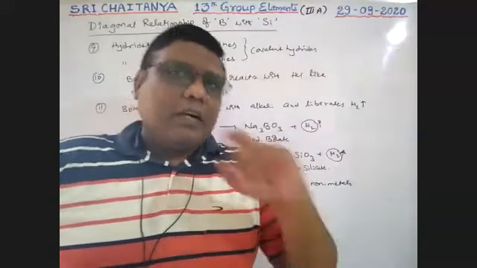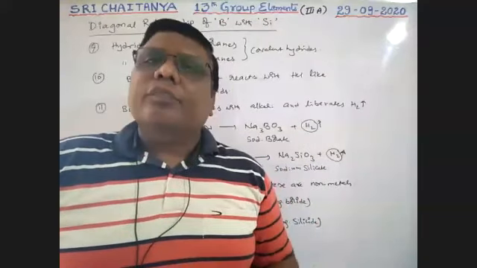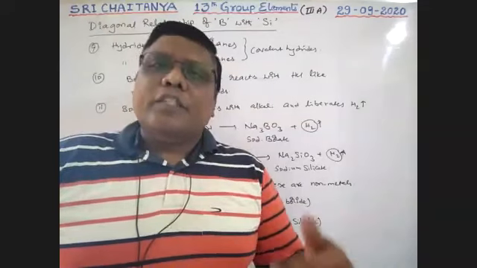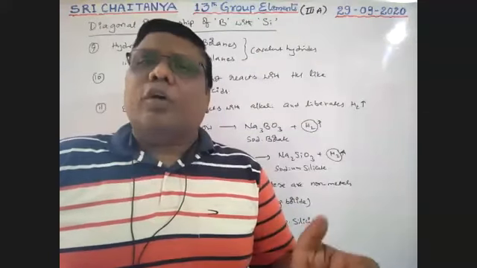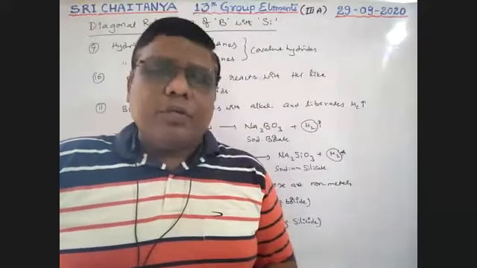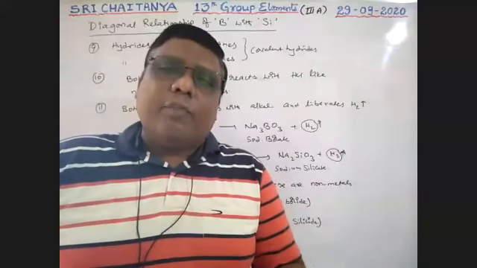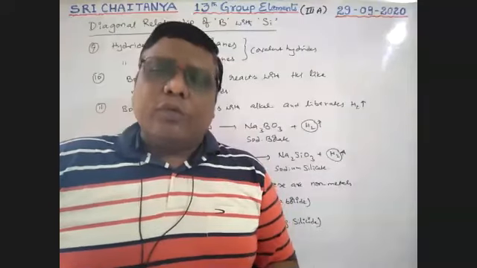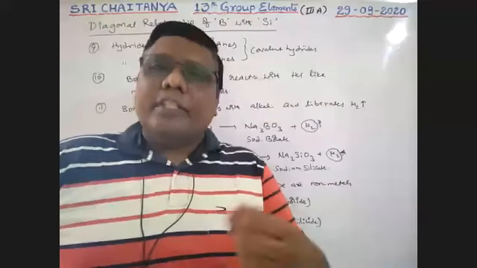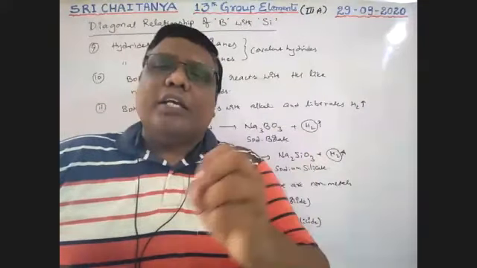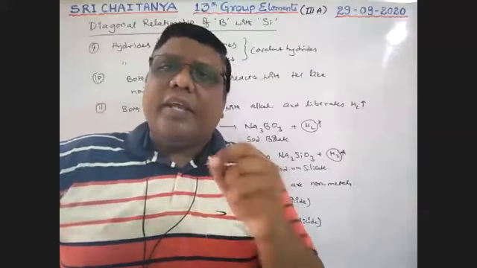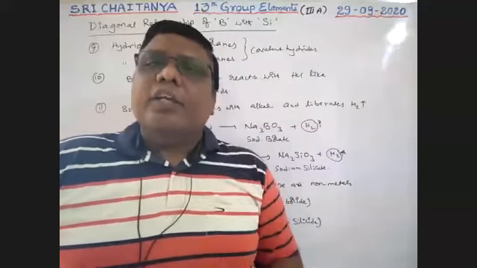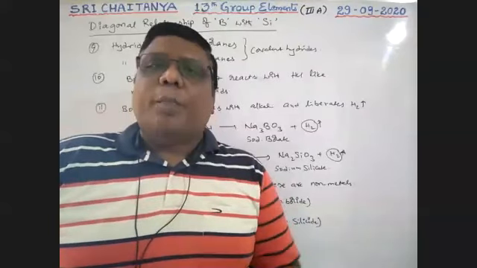General concepts are covered in 13th group elements. Now we are entering into the specific compounds: boron and its compounds, and aluminum and its compounds are the further topics. Before going into the concepts, let us observe what are the ores of boron and aluminum. These are very, very important on the objective side. So please note down. Next topic.